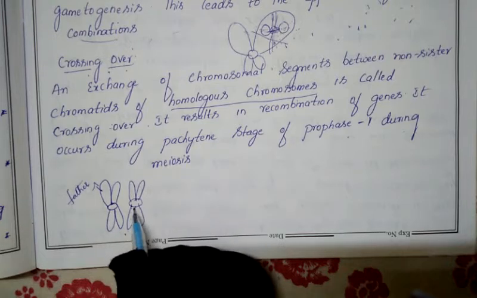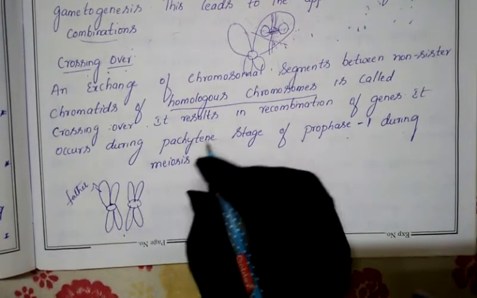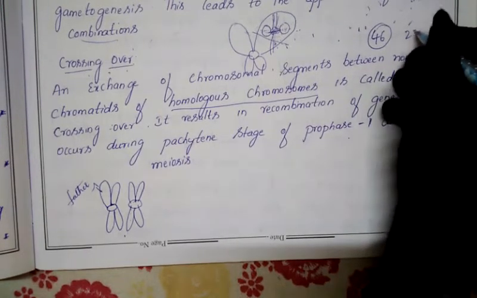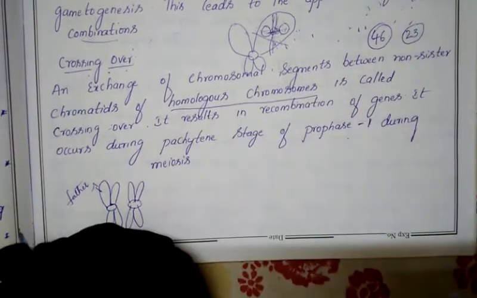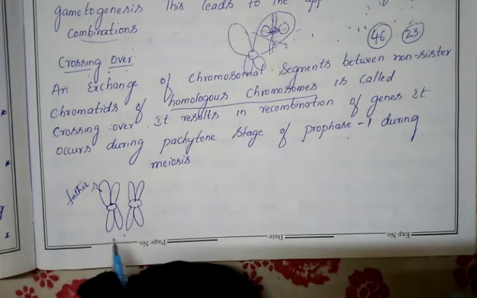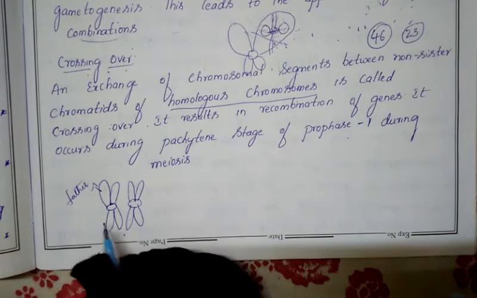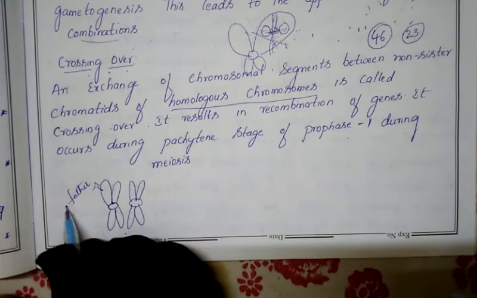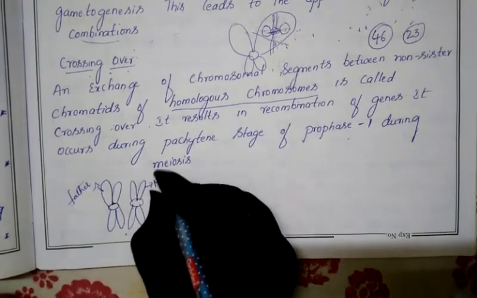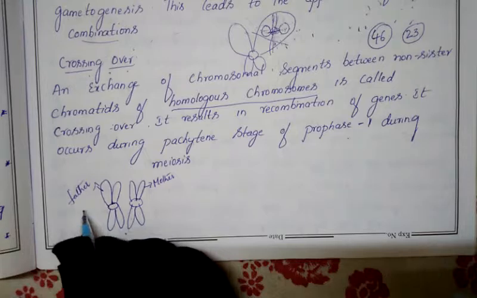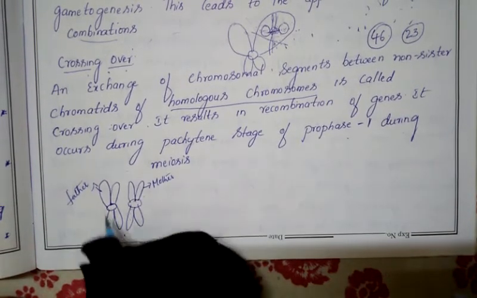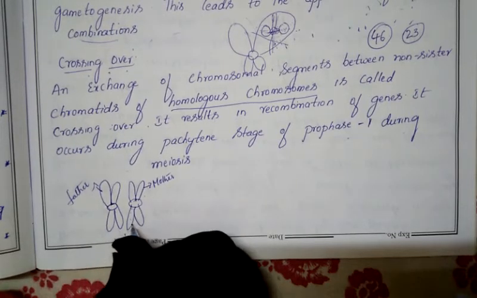Because 46 chromosomes are present in our body, you know very well. Those 46 chromosomes are present in the form of pairs. So totally how many pairs? 23 pairs. Among that, I have written only one pair. Now this is a homologous pair. In this pair, one chromosome has arrived from your father, another chromosome has been given from your mother. Both join together to form a pair. This pair we are calling a homologous pair.